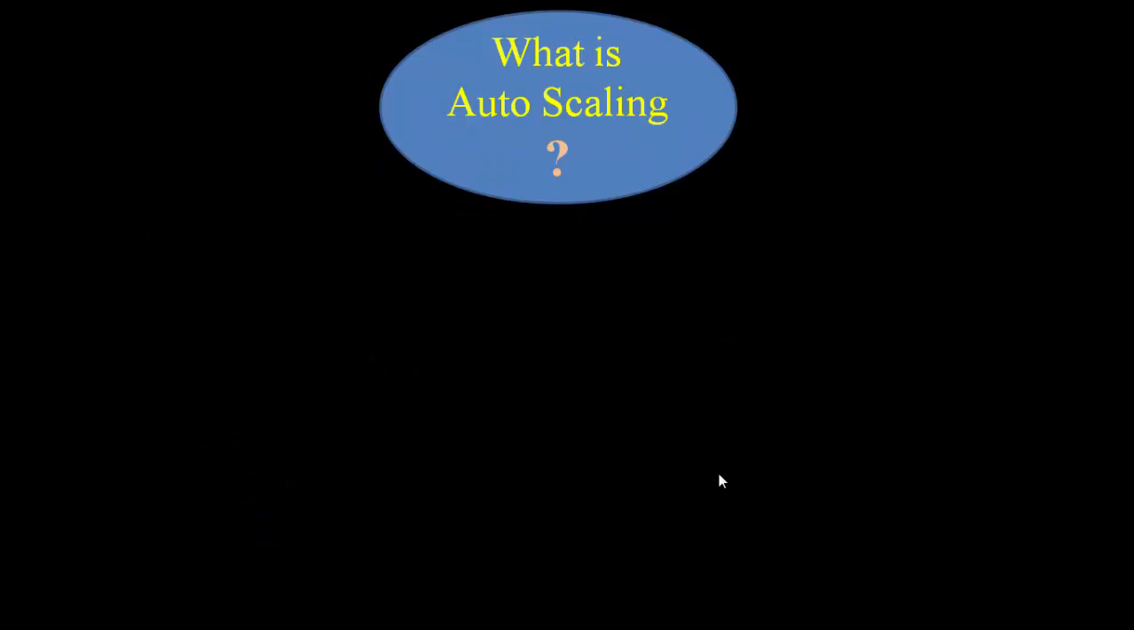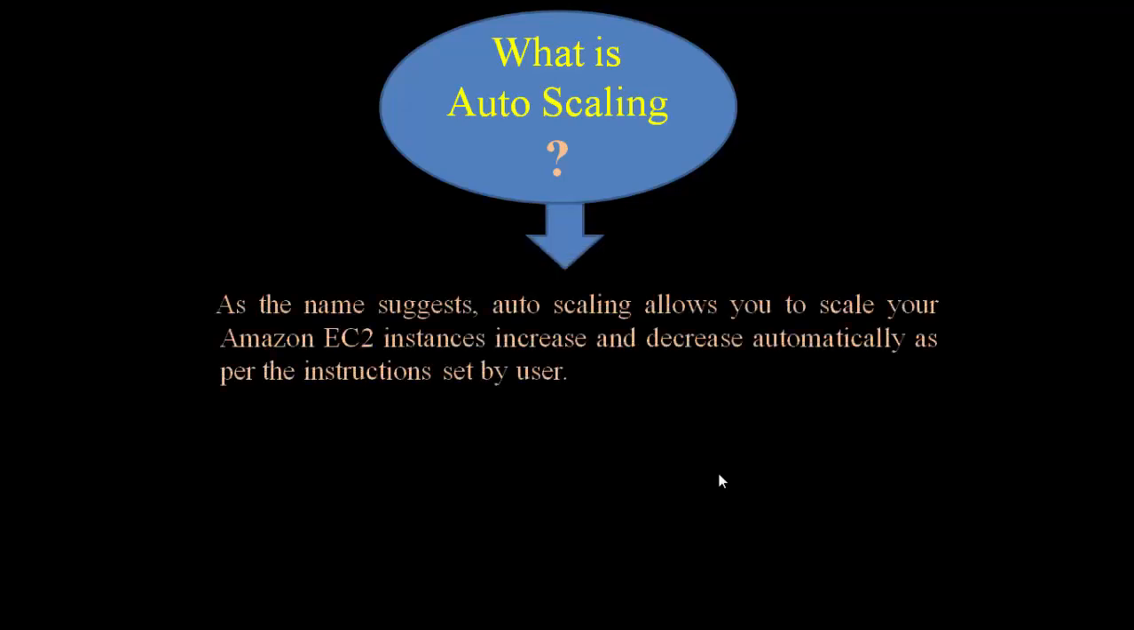Now the question is, what is auto scaling? We discussed scale in and scale out. In scale out we have to increase the number of instances whenever the demand increases, and in scale in we have to reduce the number of instances whenever the demand decreases. But if this process is done automatically, then it is known as auto scaling. So simply, what is auto scaling? As the name suggests, auto scaling allows you to scale your Amazon EC2 instances, increase and decrease, automatically as per the instructions set by the user.